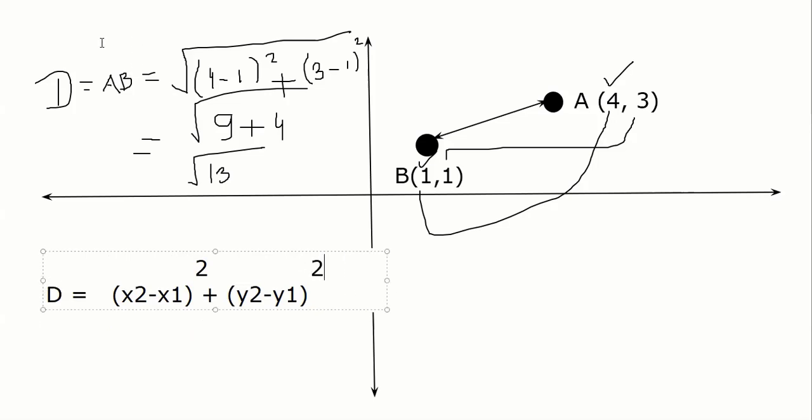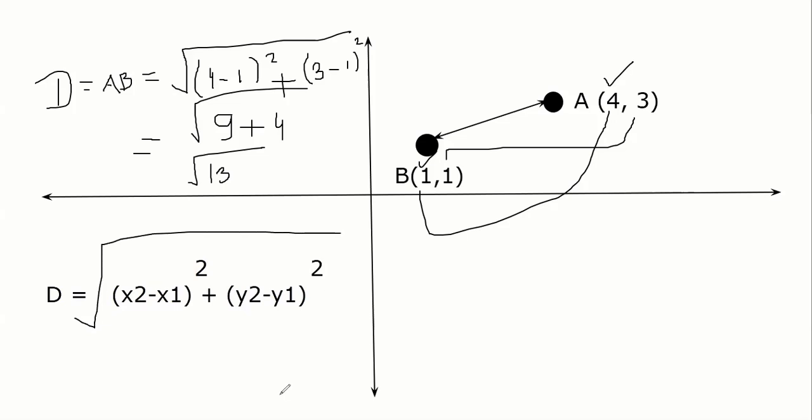And then make the root. So the distance between any 2 points is just the difference of the coordinates of x and y, then square and then add. (x2 minus x1) square, that's it. Very easy. Suppose if I say now, this is clear, right? This is the main thing.